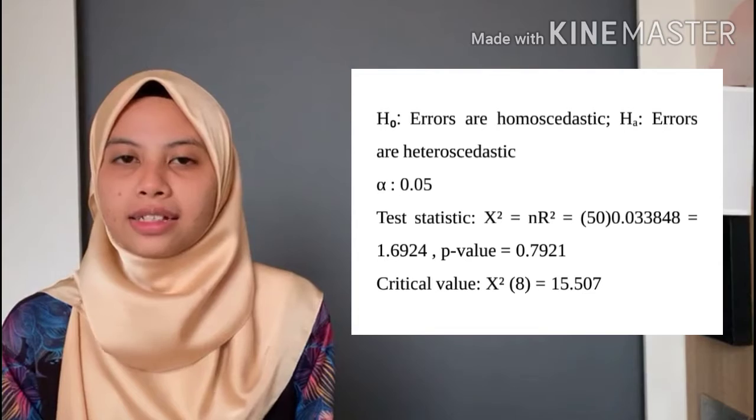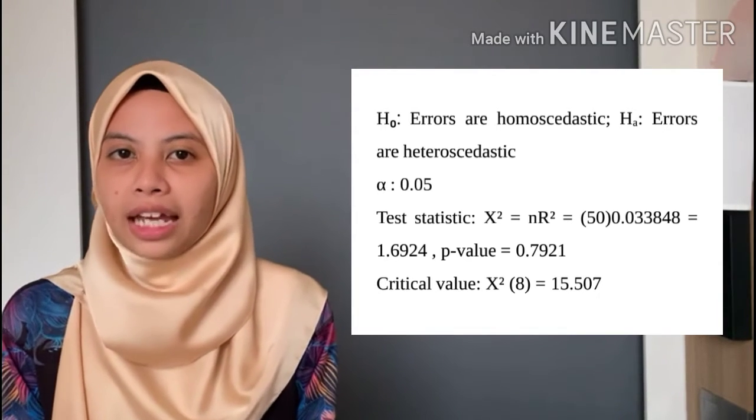We obtain a test statistic of 1.69, and our p-value is 0.79. The degrees of freedom is 8 because there are 8 explanatory variables in the equation. Since the test statistic is smaller than the critical value, we do not reject H0. Our errors are homoscedastic, and we do not need to do any remedial measures to the regression equation.